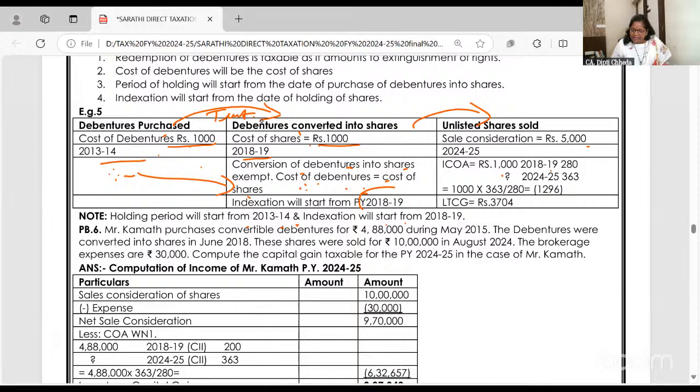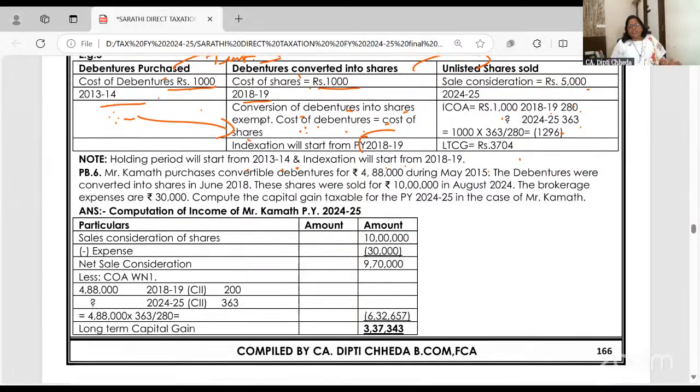So in 18-19 the index is 280, and in 24-25 these shares are sold for 363. 280 has become 363. You will get the capital gain. So what gist have you studied? When debentures are converted into shares, no transfer. When shares are sold, yes. What will be the cost of shares? Cost of debentures. What will be the holding period? From the holding of debentures. But indexation will not start from 13-14, it will start from 18-19.